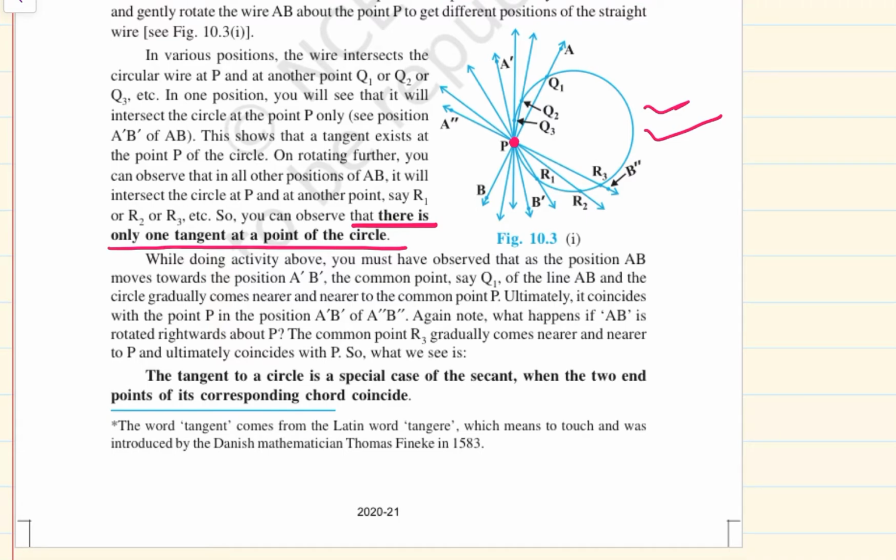Again, note what happens if AB is rotated rightwards about P. The common point R3 gradually comes nearer and nearer to P and ultimately coincides with P. So we can see that the tangent to a circle is a special case of a secant when the two end points of its corresponding chord coincide.